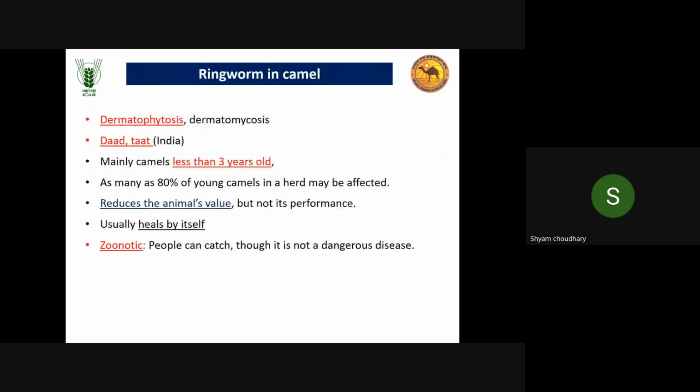Ringworm in camel. Like other animals, dermatophytosis and dermatomycosis also occur in camels. In the local language, it is pronounced Dad or Tat. Mainly camels less than 3 years old are affected. As many as 80% of young camels in a herd may be affected. If one camel is affected, it is highly contagious. It reduces the animal's value, but not its performance. It usually heals by itself. Genetically, it is important, but not dangerous.